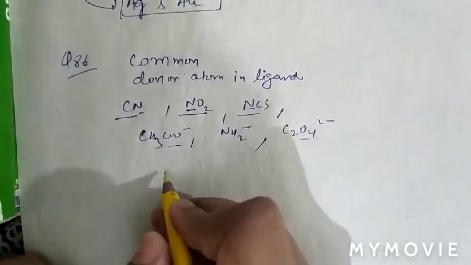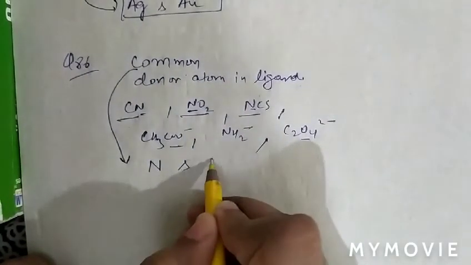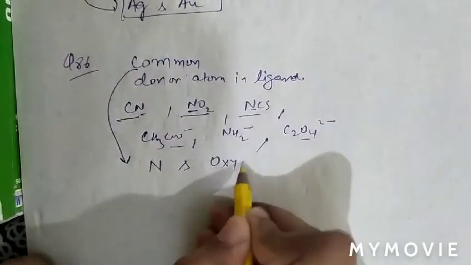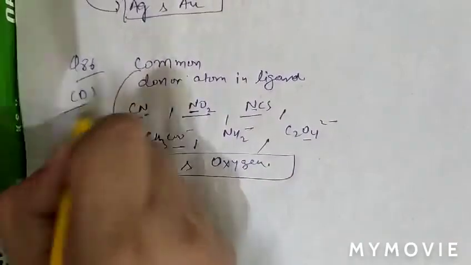So we can say that the common donor atoms in ligands are nitrogen and oxygen as per the options. So question number 86, option D is correct.